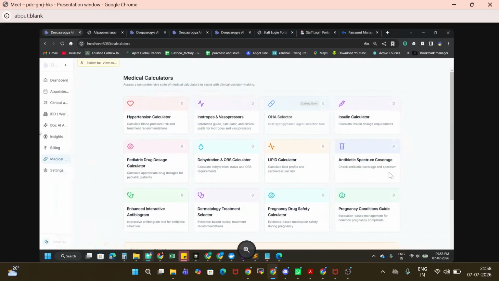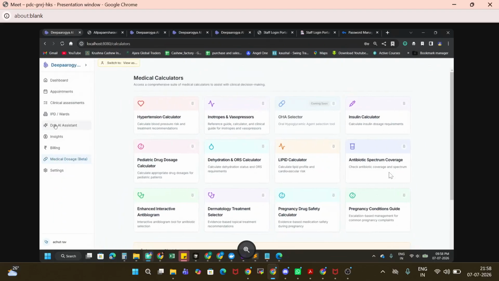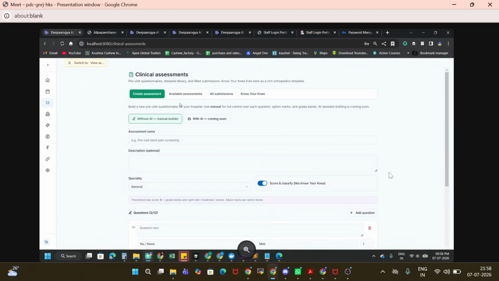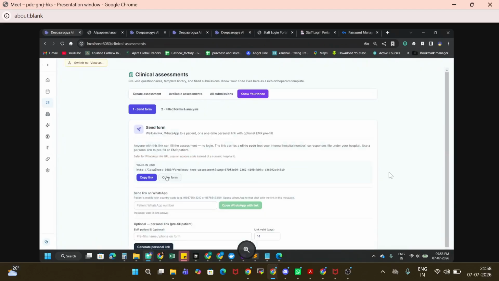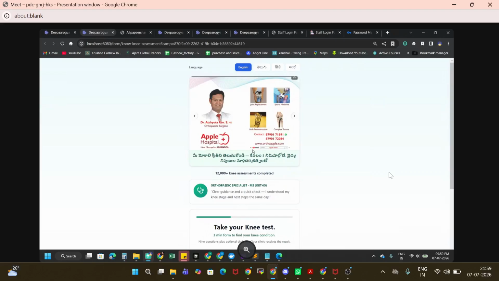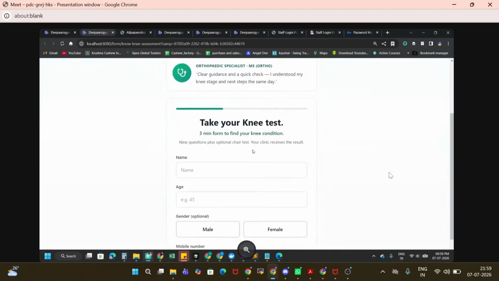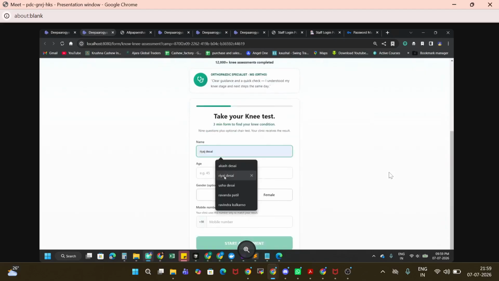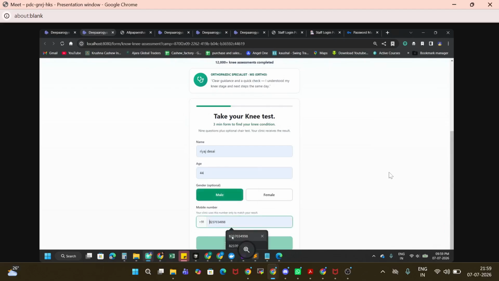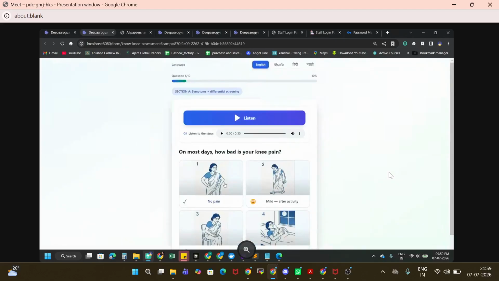Another feature along with this is the clinical assessment feature. Basically, we create one assessment form, and this form can be shared with the patient. This is one of the forms we have created. If you fill in all the information here, let me show in short. Like this, you will get the whole form, and this can be customized based upon the requirement.